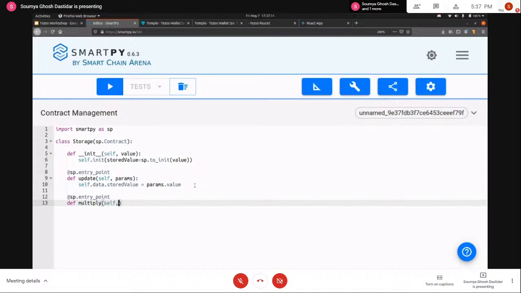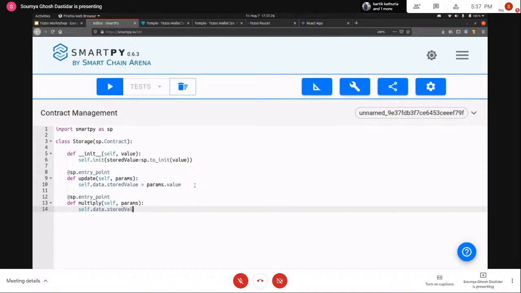So let's just create a method that will take params again, and that's going to update the stored value, self.data.stored_value, and just like we do in Python, we can write it like this and params.value.